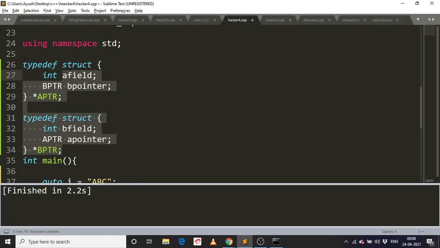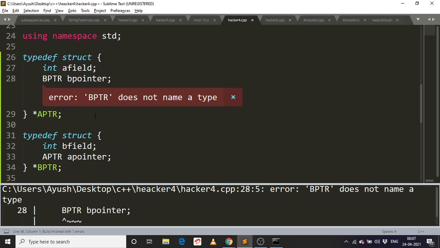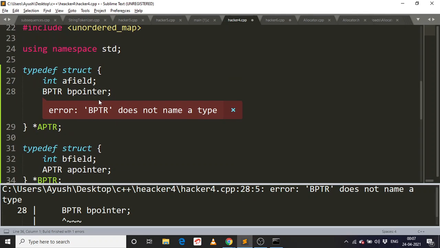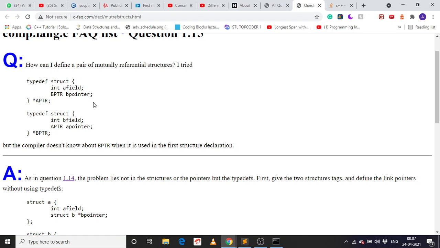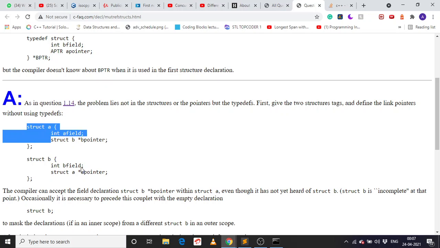Yes, I can do this. Let me try to compile. PPTR is not declared in the scope. Definitely it won't be declared in the scope as we are not giving it a declaration here. So the problem lies not in the structure, the pointer, but in the type test.